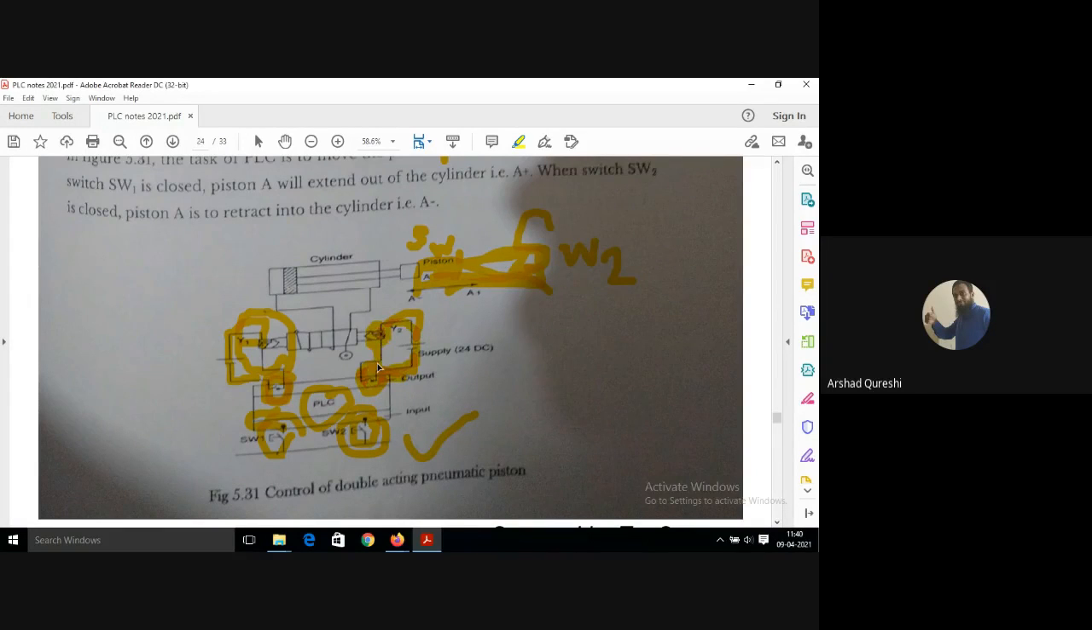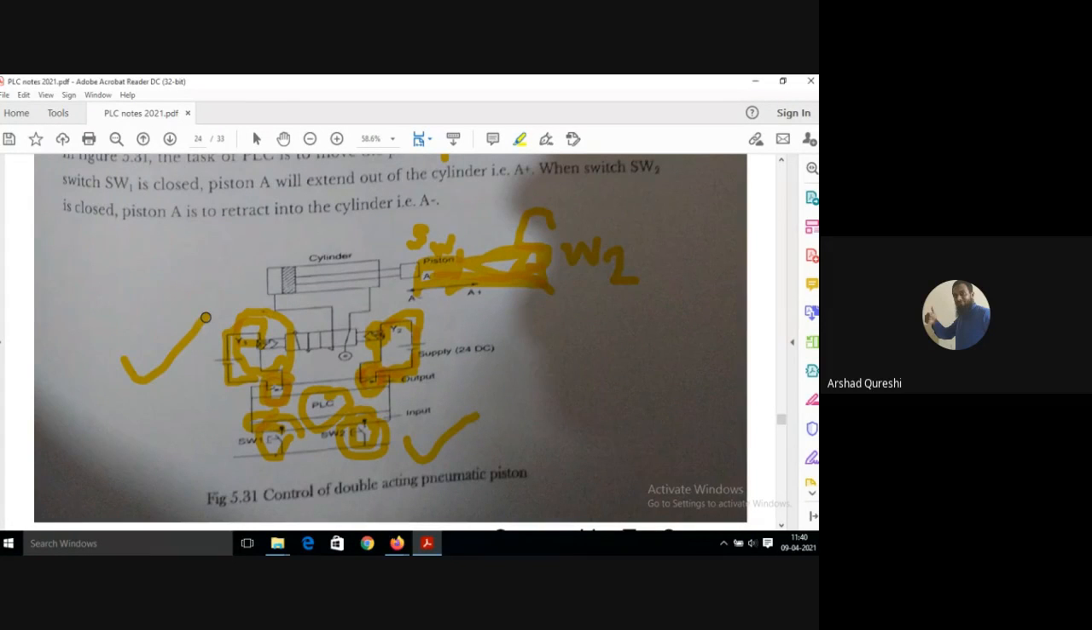Okay, but when the Y2 solenoid is getting actuated, your Y1 should get off. This Y1 should get off. So what will SW2 do? SW2 will also open a contact and close one contact. Which contact will it close? It will close the contact of Y2, but it will open the contact of this Y1. Hope you are getting this.